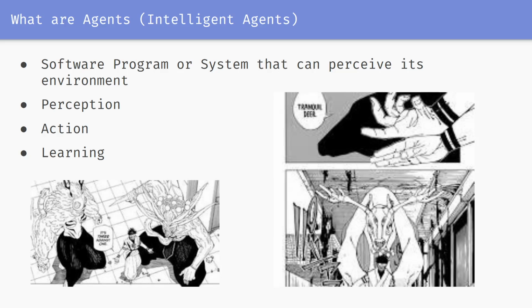So some key attributes are, like, perception. Intelligent agents use sensors to gather information about their environment, such as data, images, or even audio. Another key feature is decision making. They analyze perceived information and make decisions based on pre-programmed rules. Machine learning algorithms are a combination of both, right? Action: based on their decision, agents take actions to achieve their goals. This could involve interacting with the environment, other agents, or even other systems.